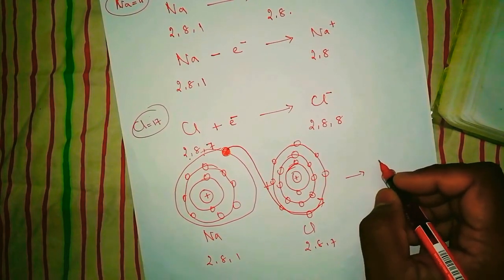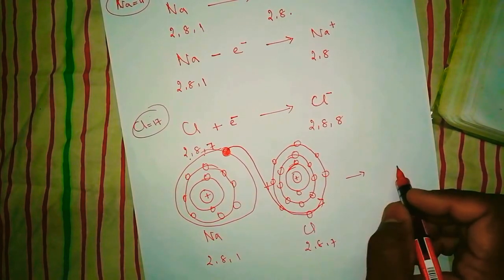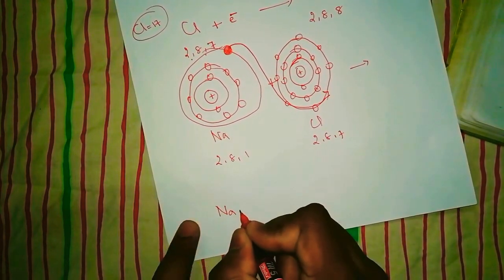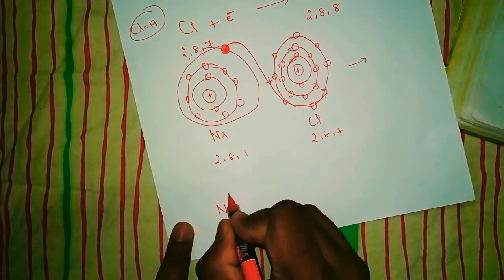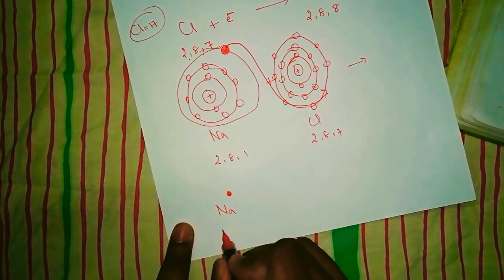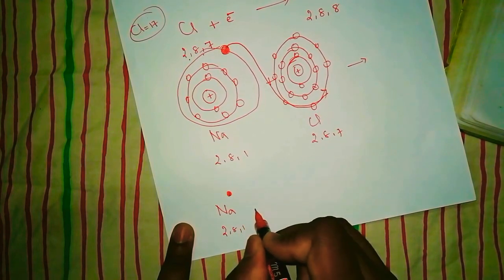Okay, so now what happens? After it gains, it becomes like this. Sodium, I'm going to write only the last shell here. One electron the sodium is going to have in the last shell, 2, 8, 1.